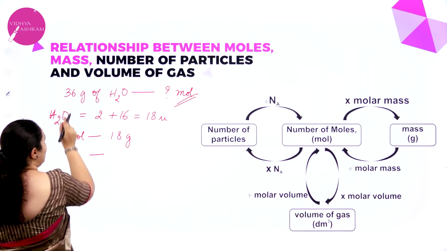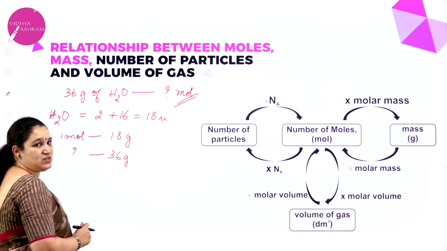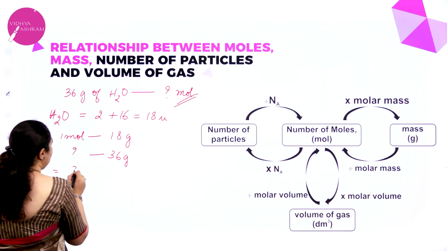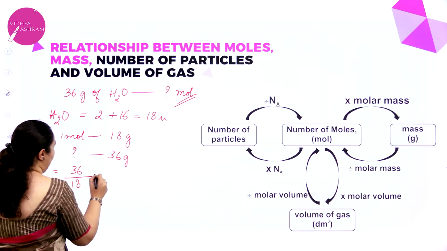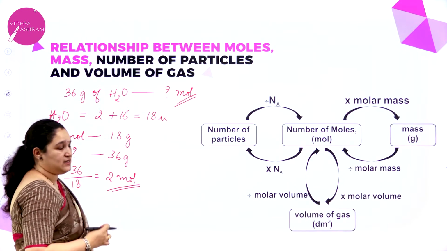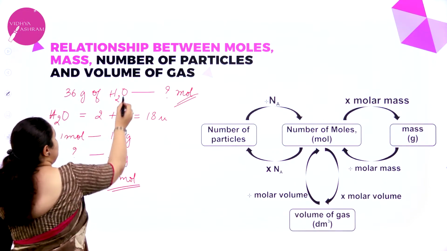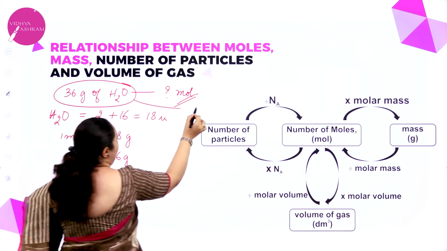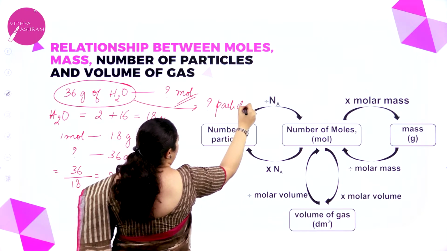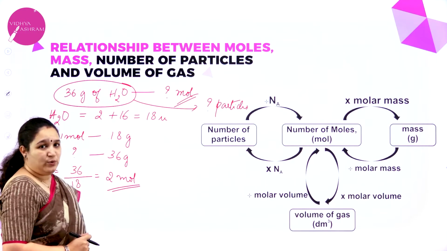How many grams of water do I have? I have 36 grams. So how many moles? Just cross multiply, you will get the answer. That is 36 divided by 18 is equal to 2. 36 grams of water is equal to 2 moles. In the same way, if I have to find out how many particles are there in the same 36 grams of water, how do I do it?